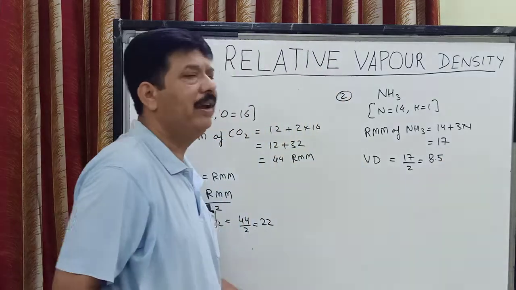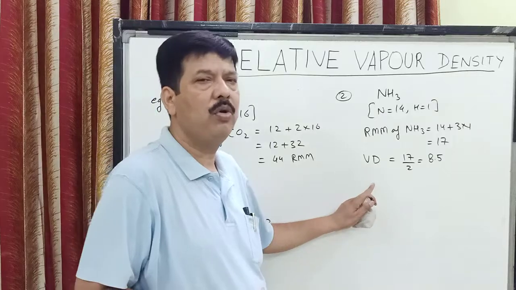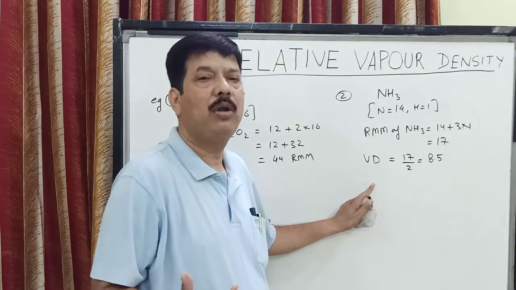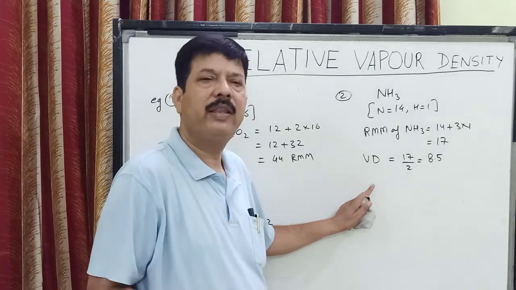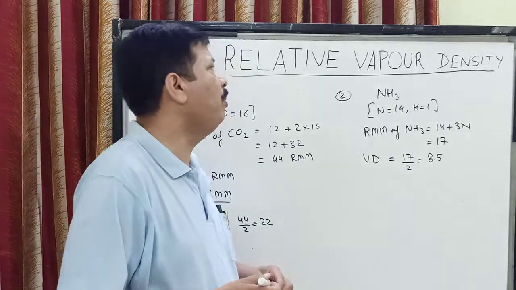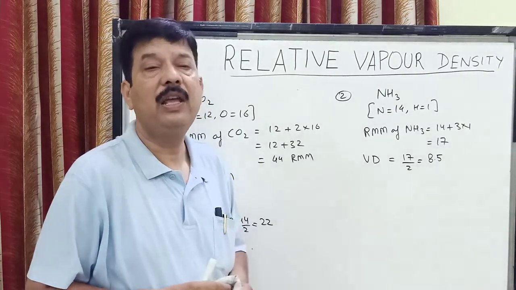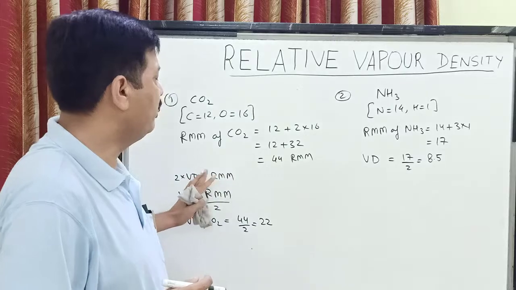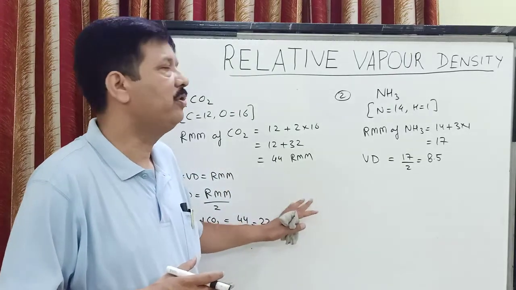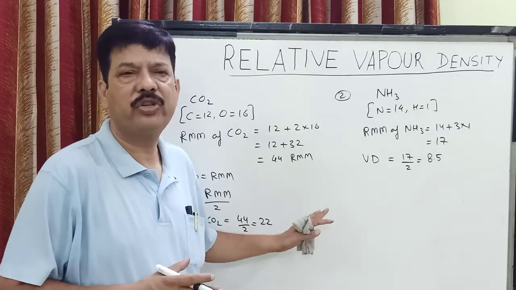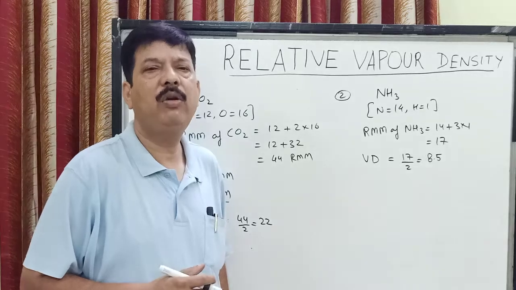So children, here we can find out the vapor density. And children, if vapor density is given to you and it is asked to find out the molecular mass of a substance, then also you can find it, you just double it and you get the molecular mass. So children, I hope you have followed this topic on relative vapor density, and its relationship with relative molecular mass, which is there in the syllabus. And children, we will discuss a few questions also on this particular topic. I hope you have followed it. Thank you very much.